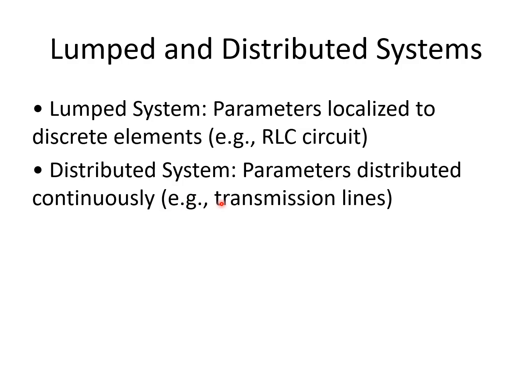Whereas in a distributed system, the parameters are distributed throughout the length of the line, such as a long transmission line.